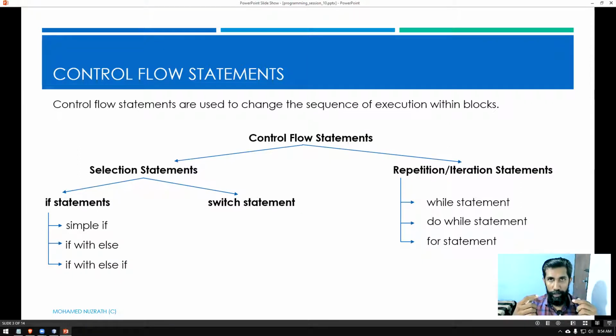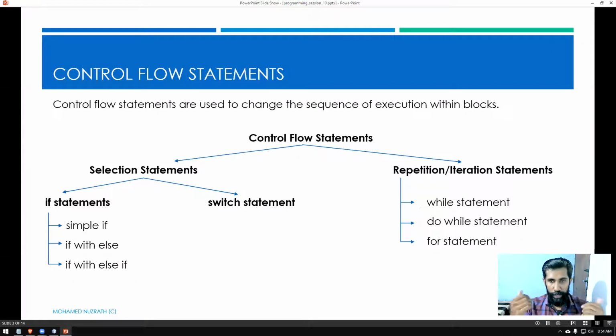You cannot continue a task forever, but based on a condition, we're going to continue a task or set of tasks again and again and again. That kind of style of writing programs is known as repetition or iteration statements. In Java, we're going to discuss basically three types of iteration statements: while statements, do while statements, and for statements. Which means they are while loop, do while loop, and for loop.